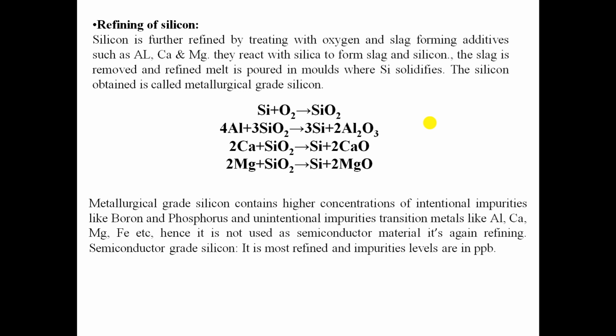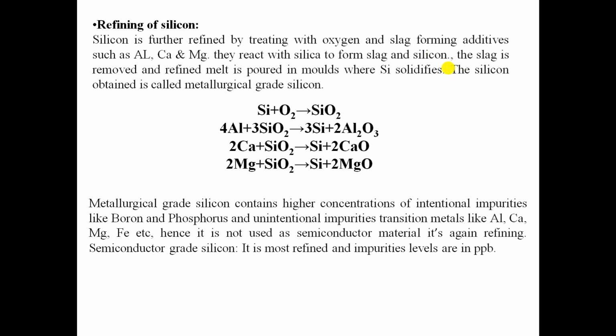Then the molten silicon obtained from the first step needs refining because it has impurities present in it. Silicon is further refined by treating with oxygen and slag forming additives such as aluminum, calcium and magnesium. They react with the silica to form the slag and silicon. Slag is removed and the refined melt is poured into molds where the silicon is solidified. The silicon obtained is called metallurgical grade silicon.